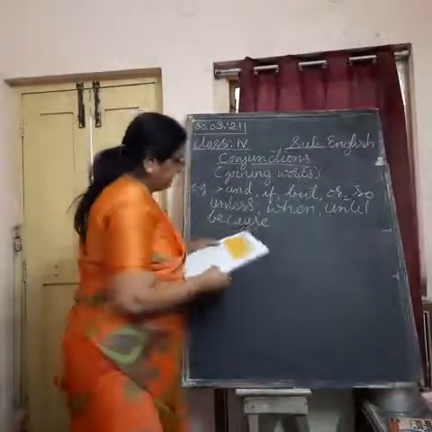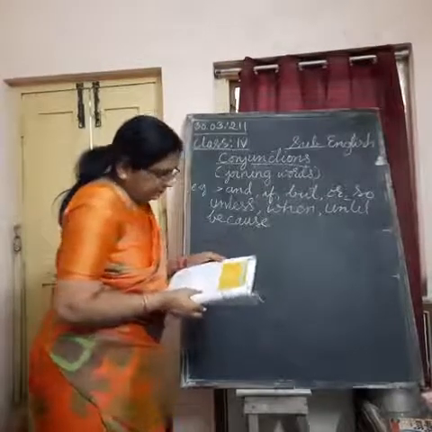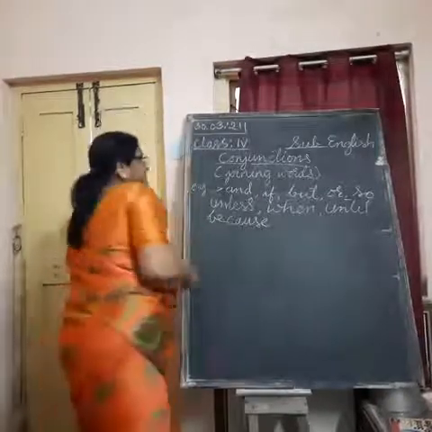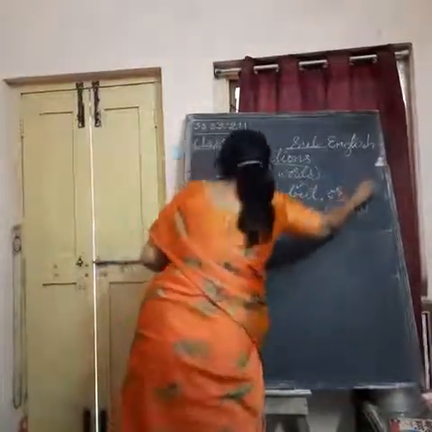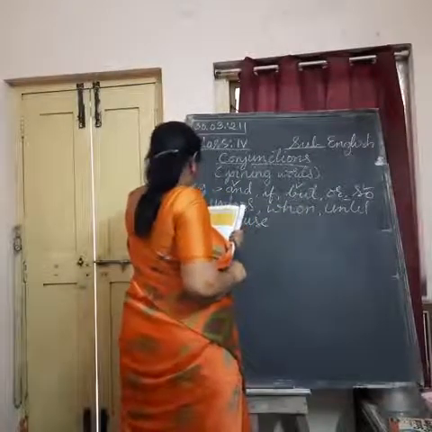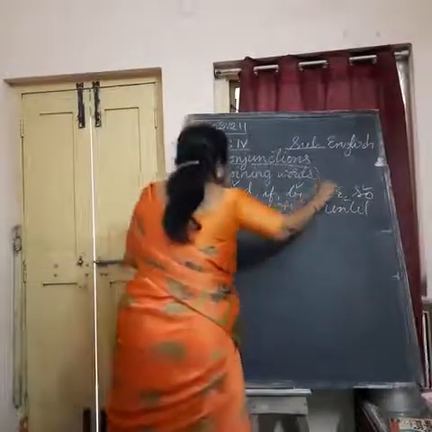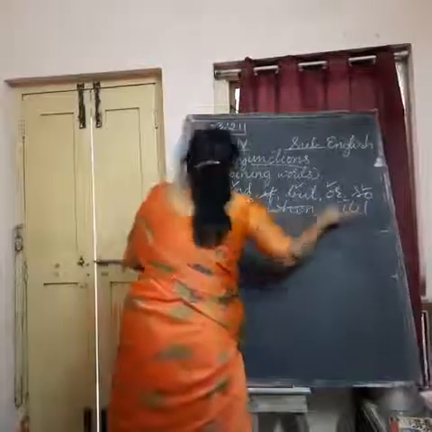Understand, in your textbook they have given these: and, or, but, because and so. So we are concentrating on and, but, so, because, or. And don't worry about these things.